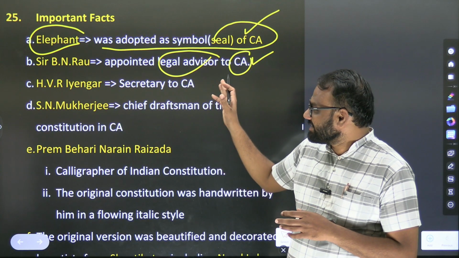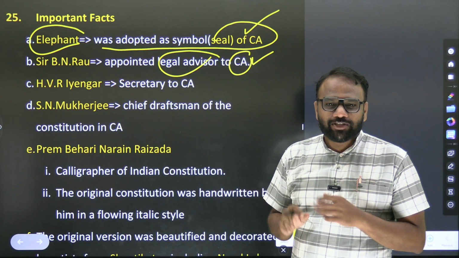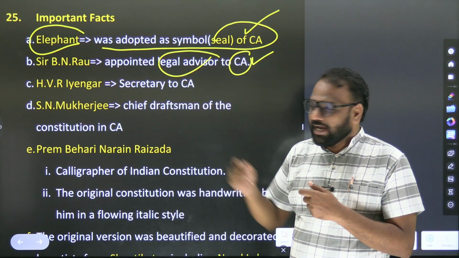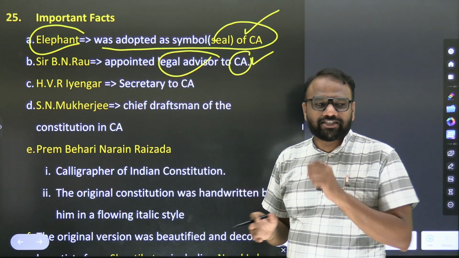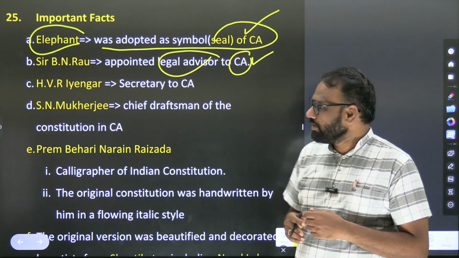Probably, when you say he is legal advisor, he may be an external entity. So here you have to ask such kind of questions and search on the internet whether B.N. Rao was part of the Constituent Assembly or not. Probably not.